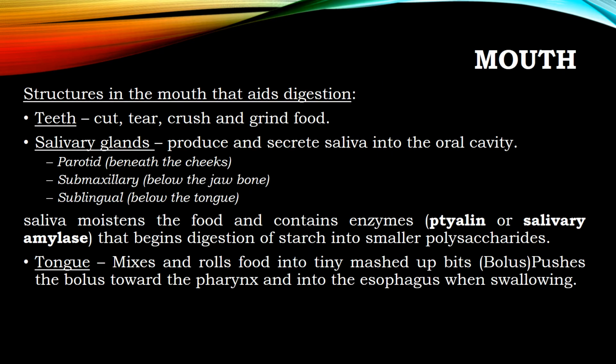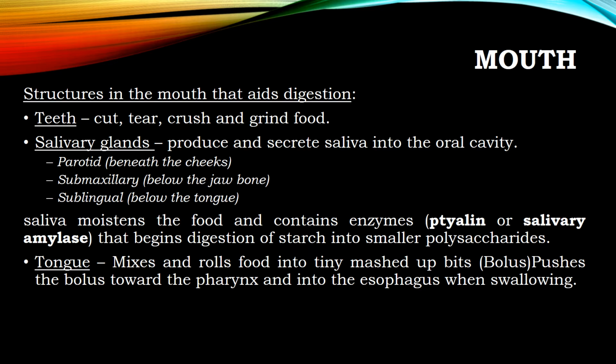Now we start with the digestive tract. The first part is the mouth. In the mouth, the structures that help the digestion process include teeth, salivary glands and tongue. The teeth cut, tear, crush and grind the food that we eat. The salivary glands produce and secrete saliva into the oral cavity. Mainly we have 3 salivary glands: parotid, submaxillary and sublingual.